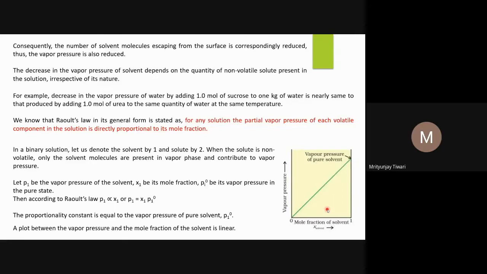And the number of particles is associated with the moles of that substance, and moles divided by volume of the solution is the concentration. So it is actually the concentration of solute that is going to affect the vapor pressure, and not the type of solute or its chemical nature, unless the solute particles associate or dissociate.